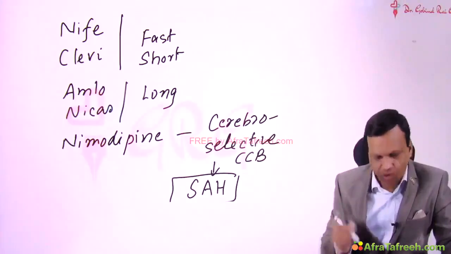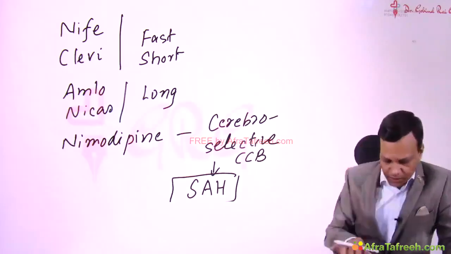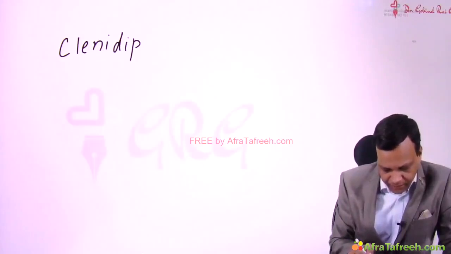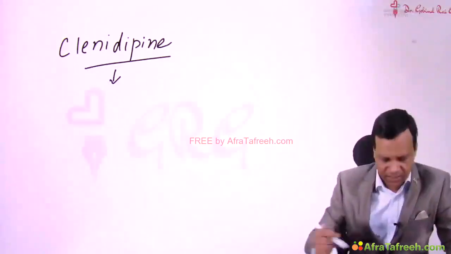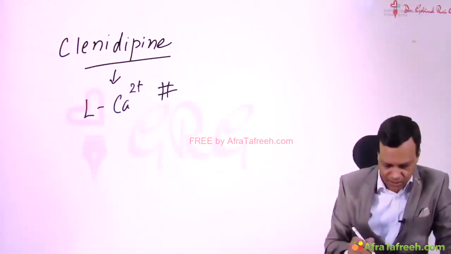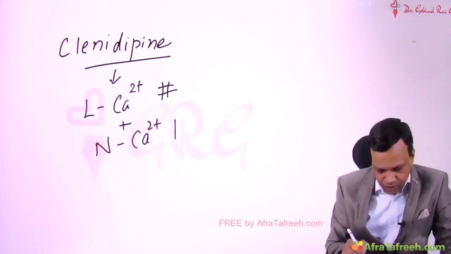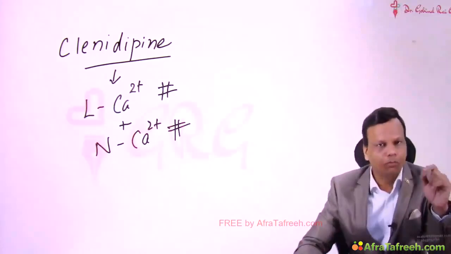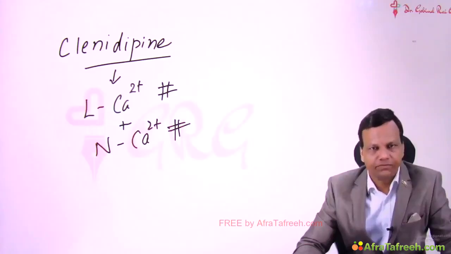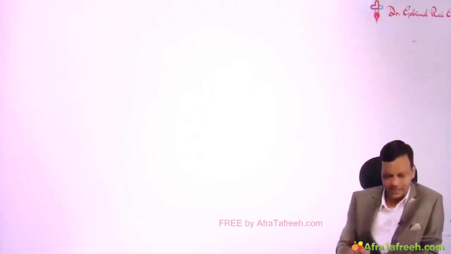So which calcium channel blocker is indicated in subarachnoid hemorrhage? It is nimodipine. Then there is one drug called clevidipine. Clevidipine, like all the dipines, also blocks L-type calcium channels. But the special point to remember is, this has the property to also block N-type calcium channels. So which calcium channel blocker can block both L-type as well as N-type calcium channels? It is clevidipine. Okay. So these are the effects of calcium channel blockers in angina.